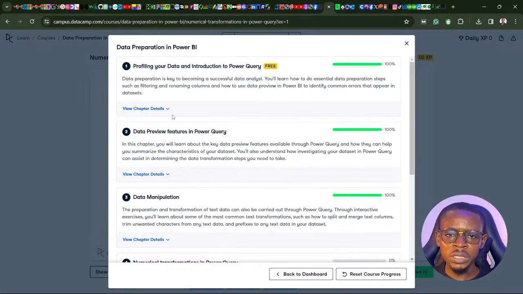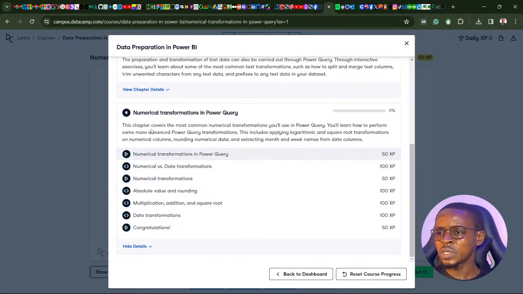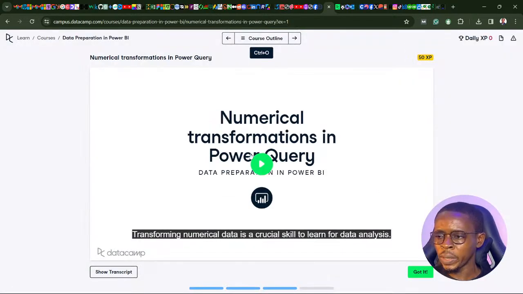Most of the time, each course in the career track usually contains four chapters, a minimum of 3, maximum of 4. I've never seen a course containing 5 chapters before. We've covered the first 3 chapters in this data preparation in Power BI. You can catch those lessons on previous live streams. So let's continue from numerical transformation in Power Query and finish what we've been learning so far about Power Query.